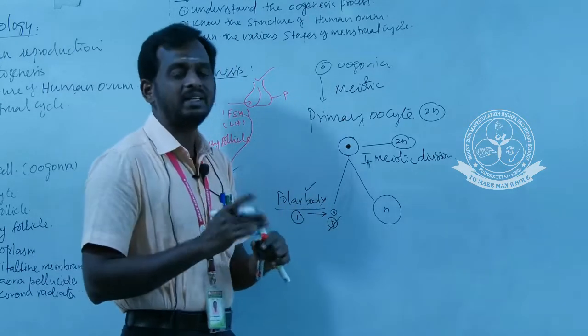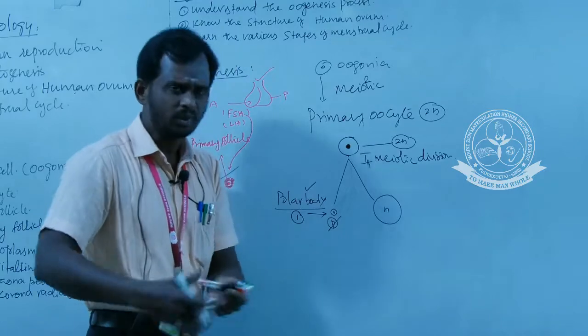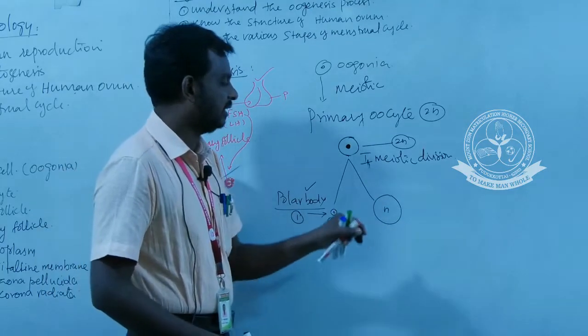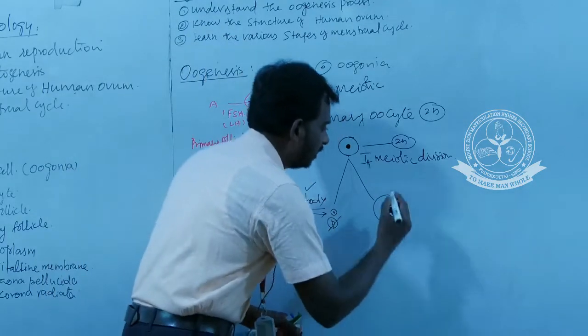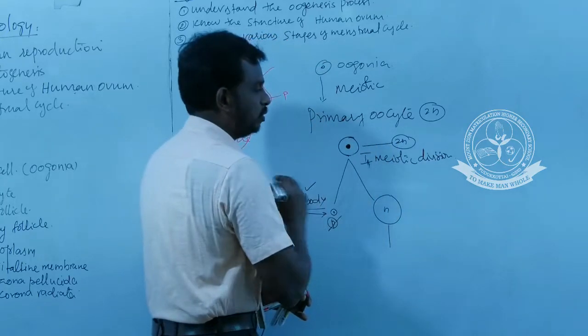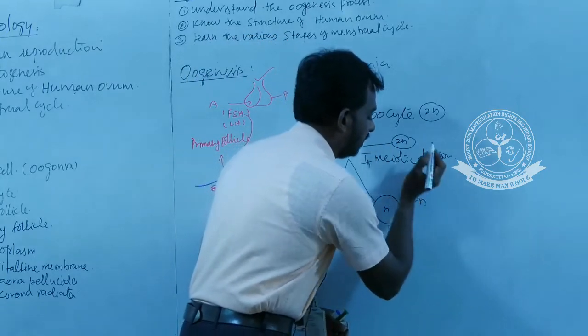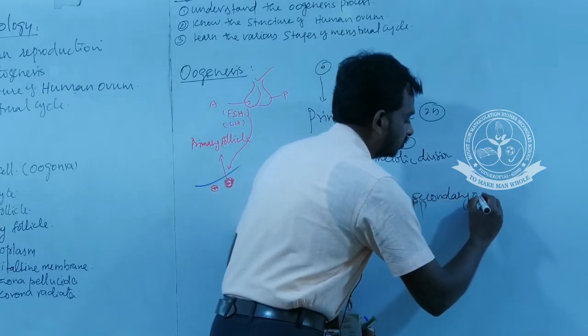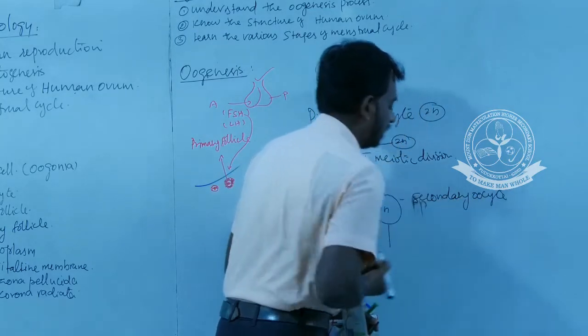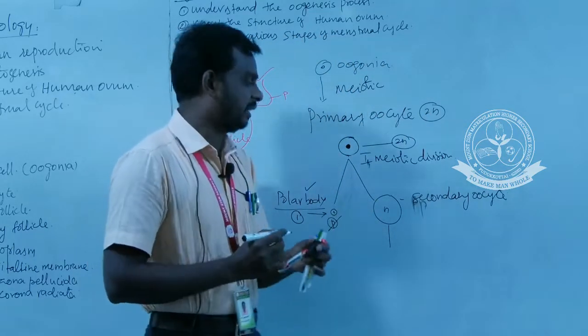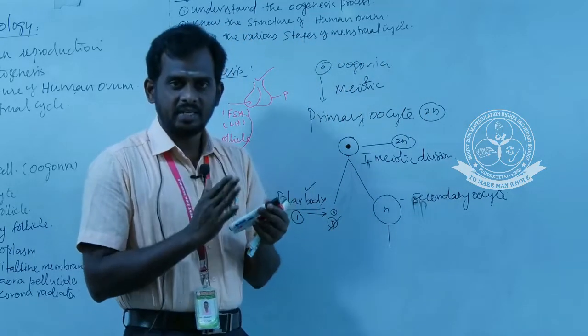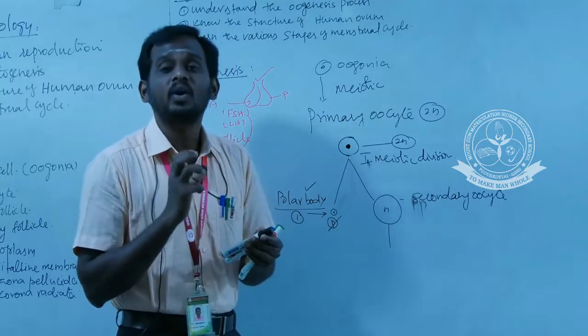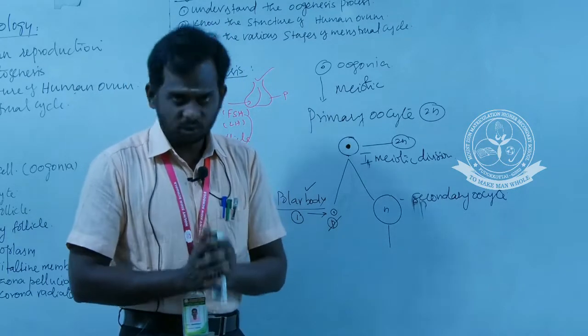This polar body disintegrates during the cycle, but this is the egg. This is called a primary oocyte, and this is called a secondary oocyte. The secondary oocyte is the stage which is released from the ovary during the menstrual cycle.